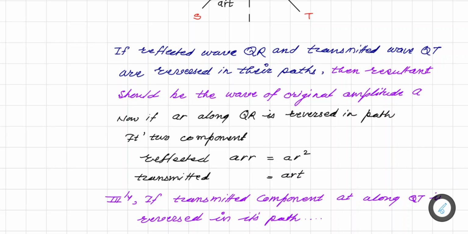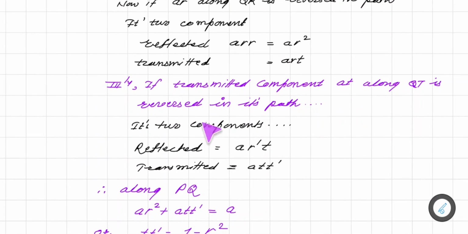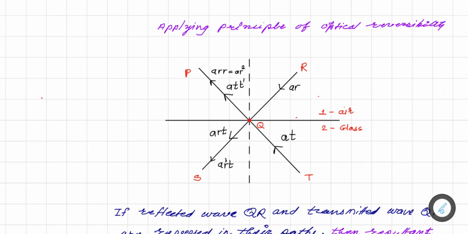And similarly for the transmitted component, we saw the reflected part is AR dash T and the transmitted part is ATT dash. Now when we talk about along PQ, we are expecting that the light which is reflected and transmitted, when it returns back, its amplitude should be the original amplitude, that is A.